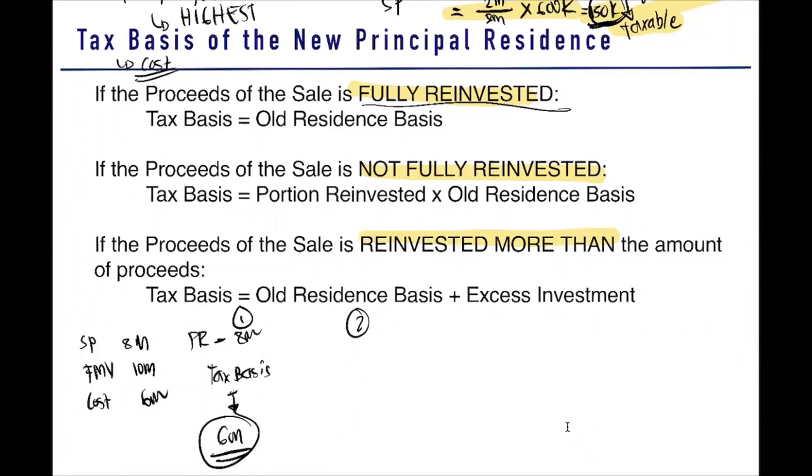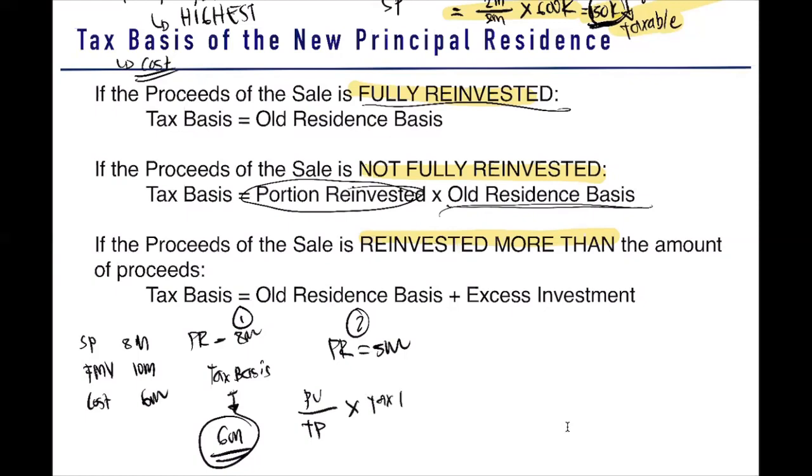We go to the second scenario. What if it is not fully reinvested? For example, we purchase a principal residence only for 5 million pesos. How do we compute? Portion reinvested multiplied by old residence basis. So this is the proceeds used divided by your total proceeds multiplied by your tax basis.